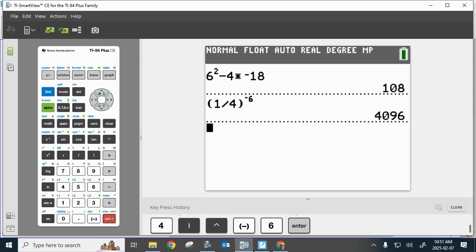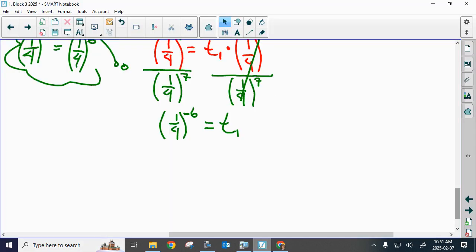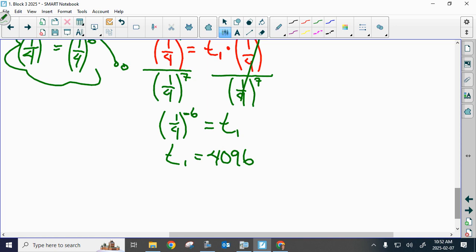Okay. Now, some people used the negative exponent and turned it into 4/1 to the power of 6. They got rid of the negative exponent, which becomes just 4 to the power of 6. So some people even took their exponent laws one step further. So then T1 is 4096. We're not done though.